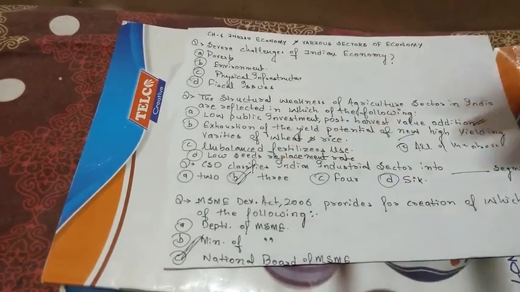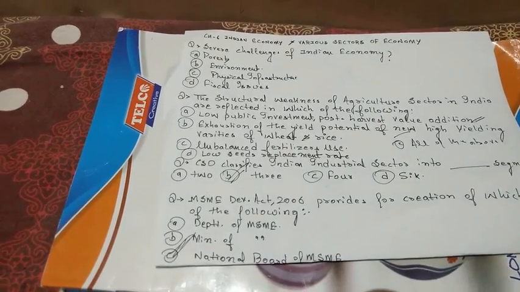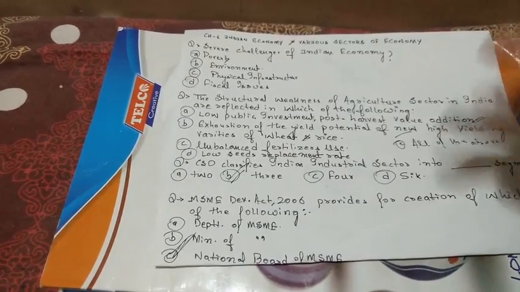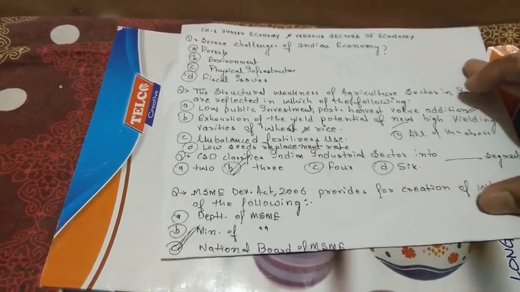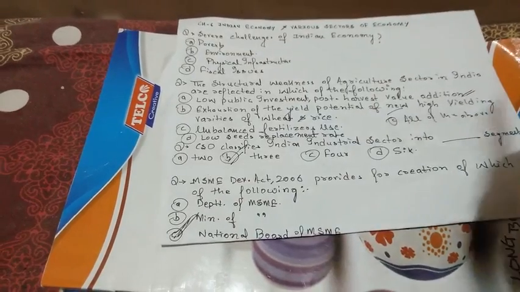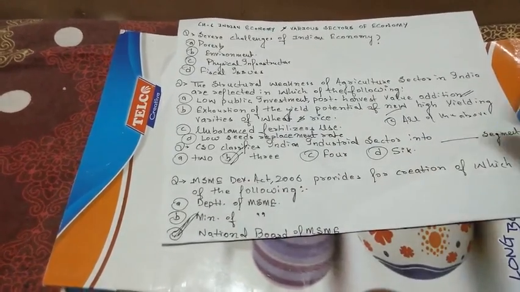Option is B. MSME Development Act 2006 provides for the creation of which of the following? MSME Development Act, it is a factual question. You need to remember the answer. The option is C, the National Board of MSME. The MSME Development Act 2006 creates the National Board of MSME.